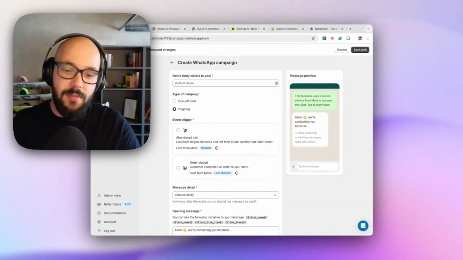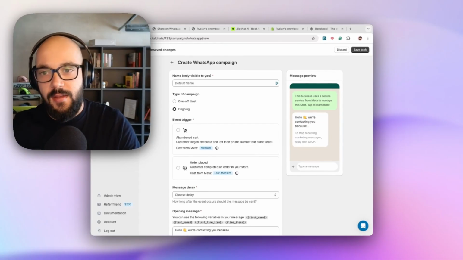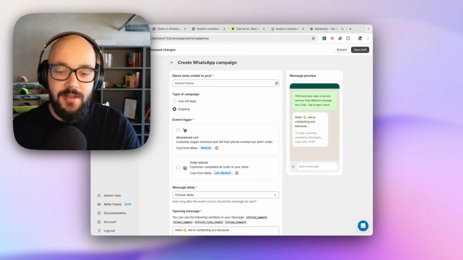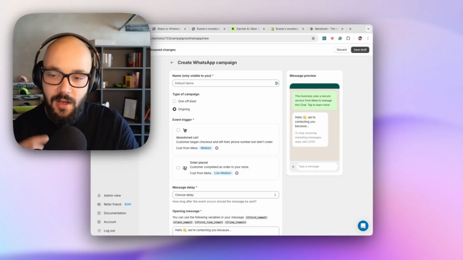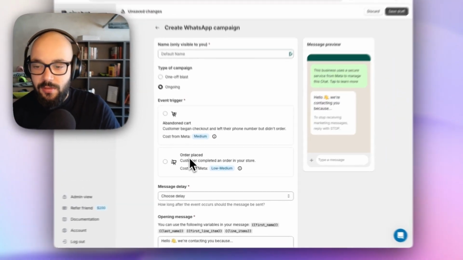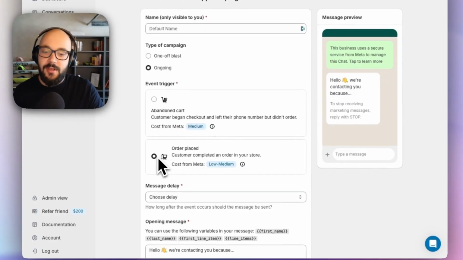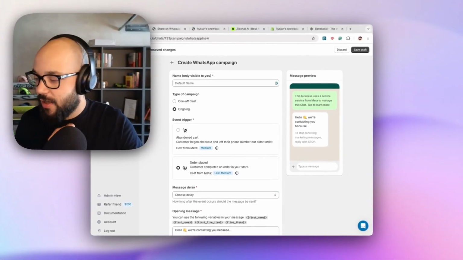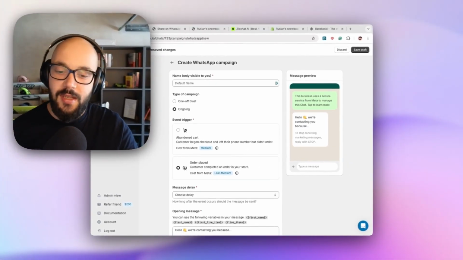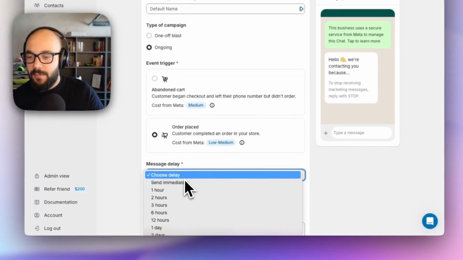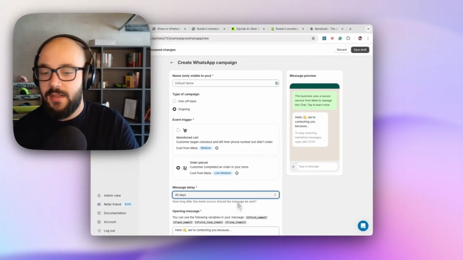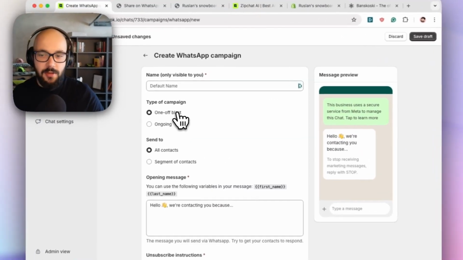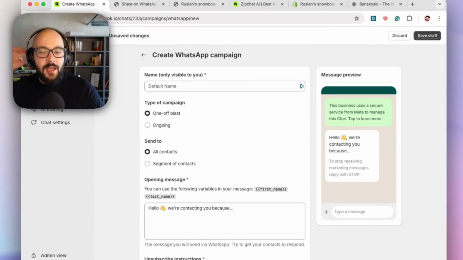Abandoned cart is when somebody goes to the checkout and adds their phone number, but they don't buy for some reason. You can reach out to them via WhatsApp with the AI and ask them to finish their order. And the order placed is something you can do to re-engage with people after they purchase. So it can be something like, hey, if you have any questions about your order, write us here. Or you can, for example, follow up in 45 days, ask them if they like the product, ask them to buy again, etc. Now I'm going to do a one-off blast just to show you how it works.